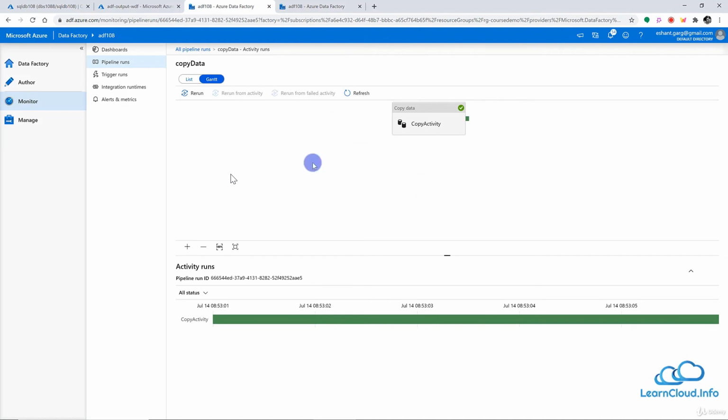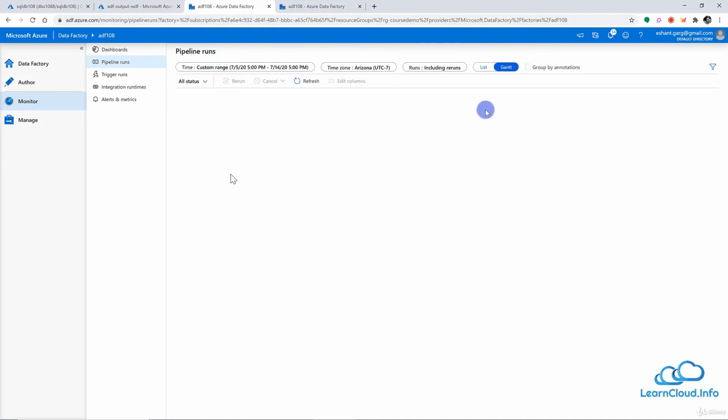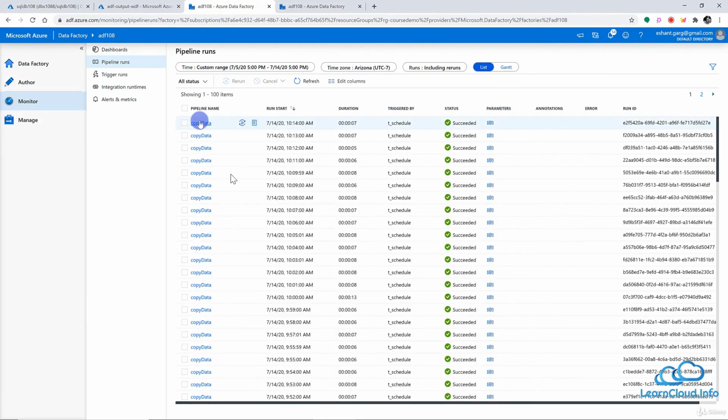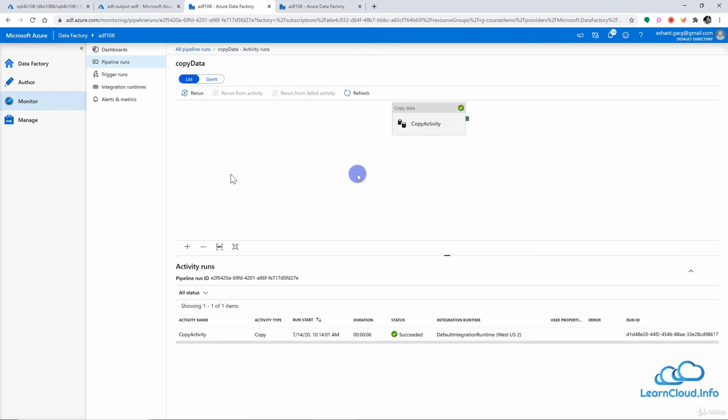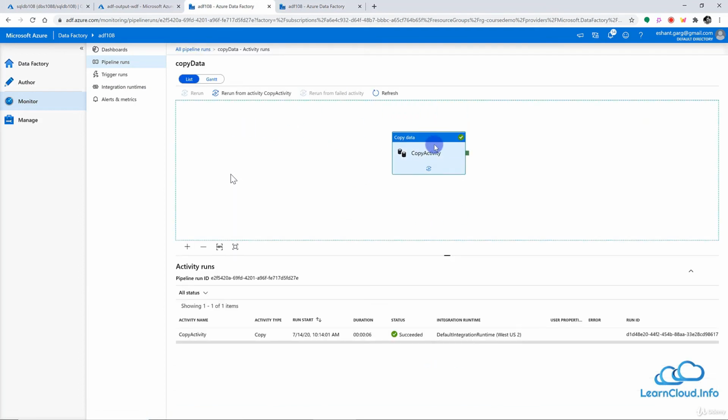So if we click on the pipeline, we will come into this view. So let me show you this once again to avoid confusion. For example, let me go back to the list view here, and if I click on this pipeline, I will go inside this pipeline and I can see all the activities. So this is the same view which we got when we ran on that run ID. So now we are inside this pipeline and I can see all the activities here. I only have one activity, that's why I can see only one activity here.